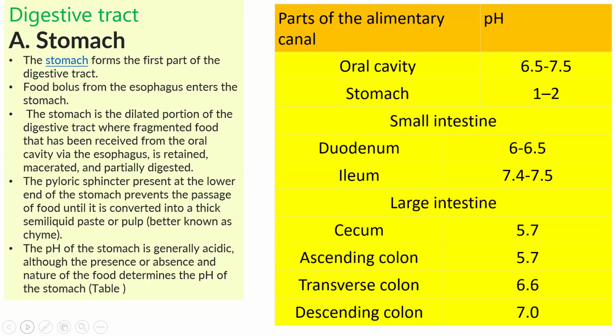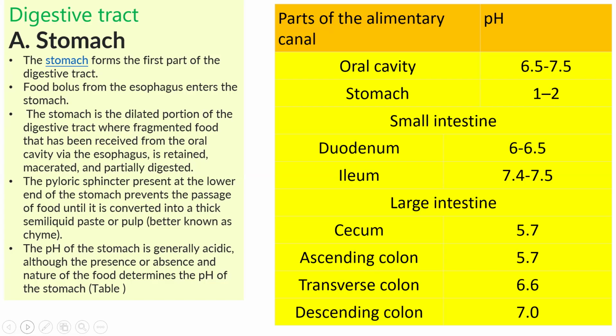The stomach is a dilated portion of the digestive tract where food is broken down, and partial digestion of food takes place. It receives the semi-broken food from the esophagus, which is called a bolus. In the stomach the bolus is macerated, and the food is partially digested, meaning broken down. Macerated means making food soft.